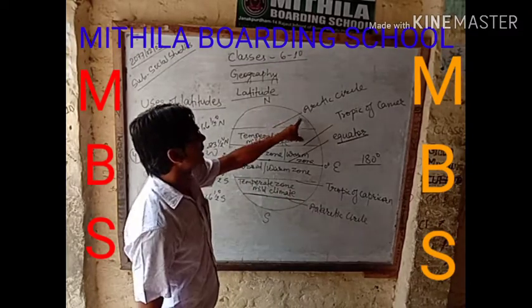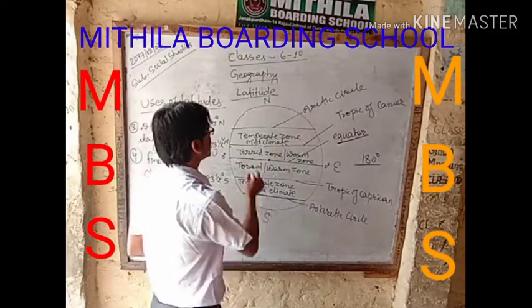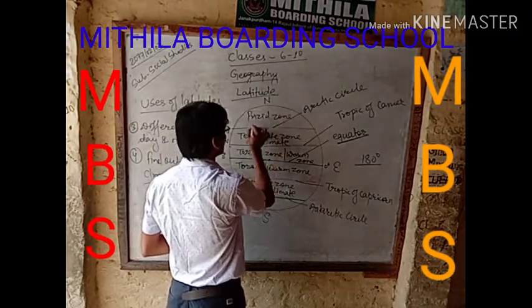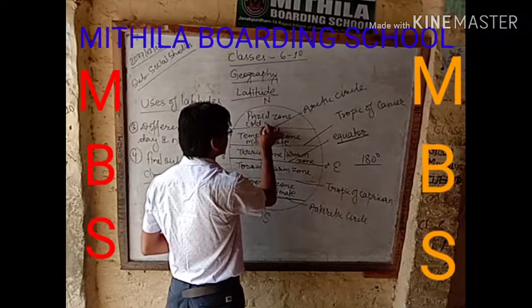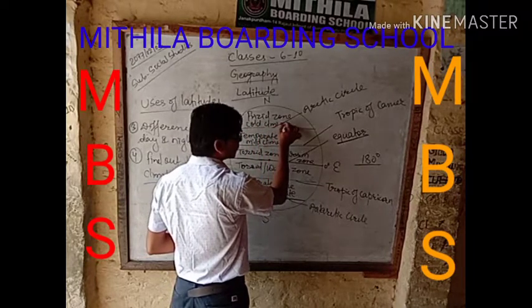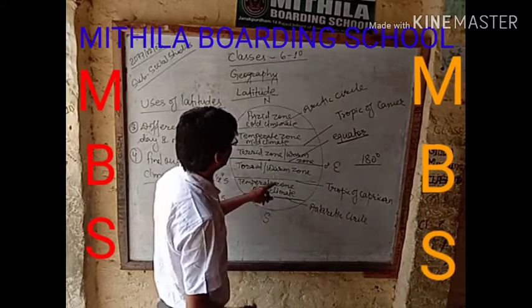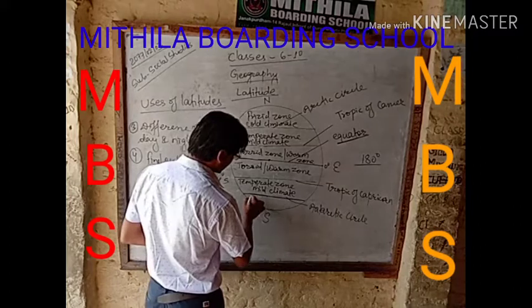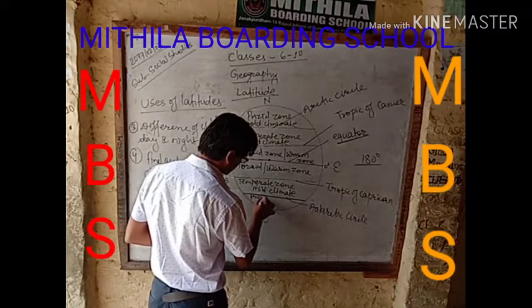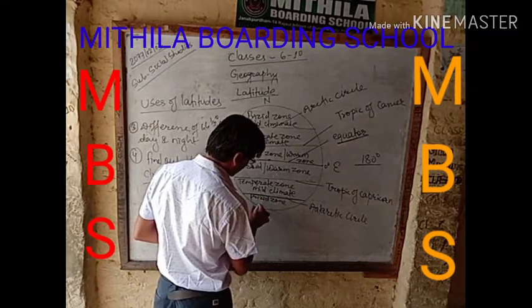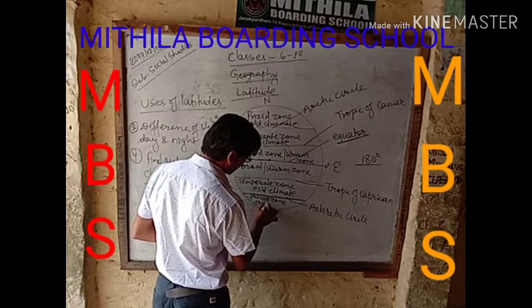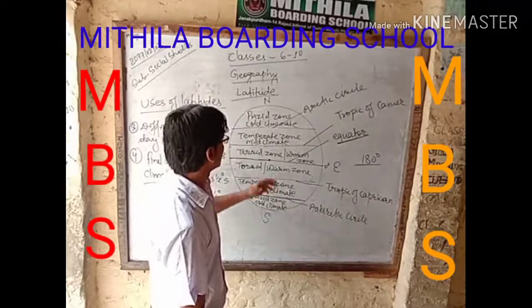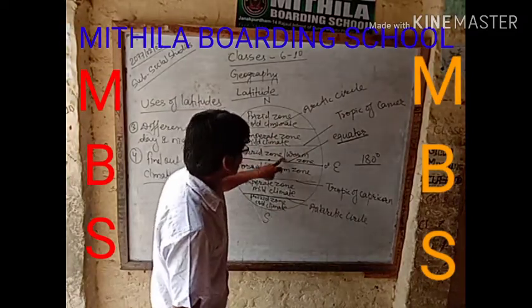And the places lying in the Arctic Circle are in the frigid zone, or we can say there is cold climate. Same like that, the places lying in the Antarctic Circle are again in the frigid zone, with cold climate.